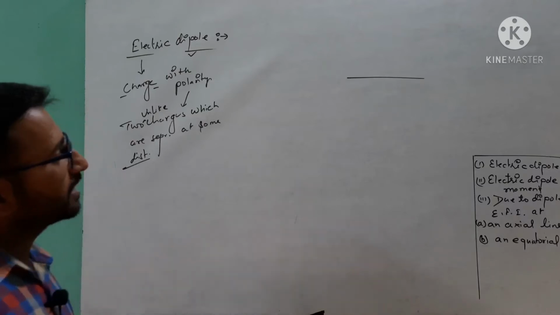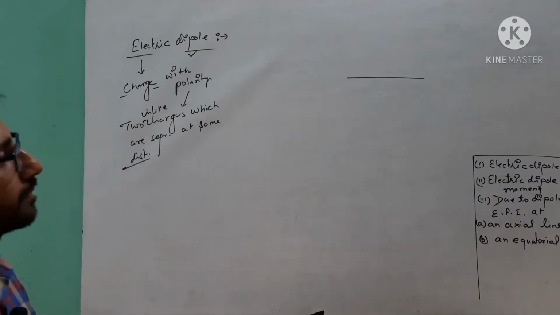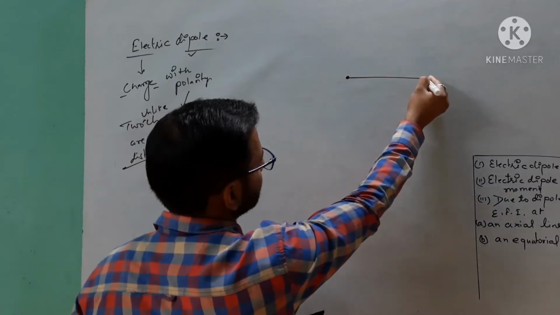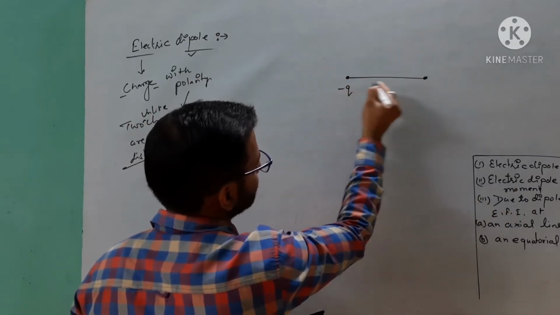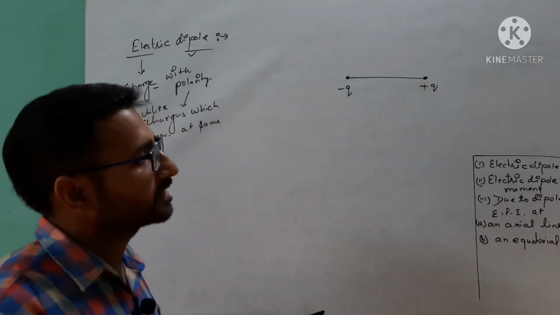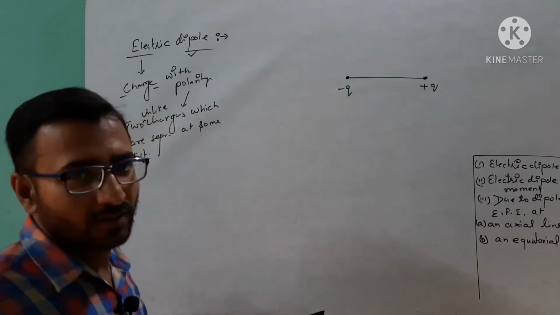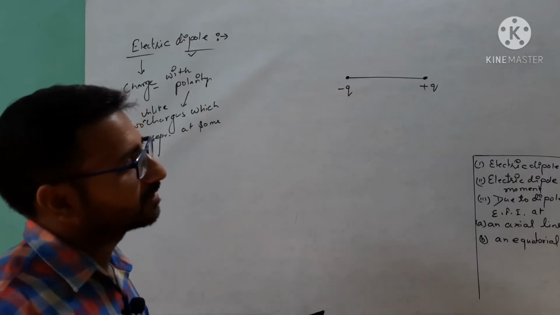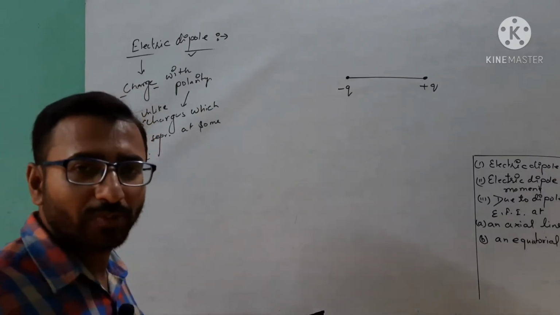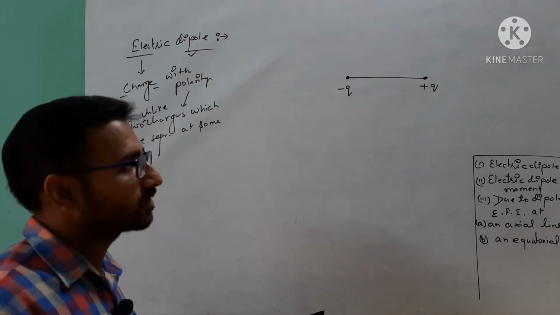If we want to write the definition of electric dipole, the electric dipole is an arrangement in which two charges, one negative and another positive, are placed. We are representing the electric field in this way because of the direction of the electric dipole moment, which we will discuss later on.